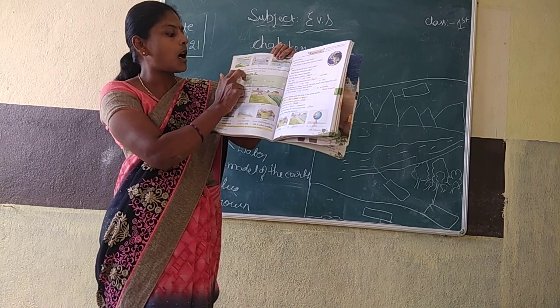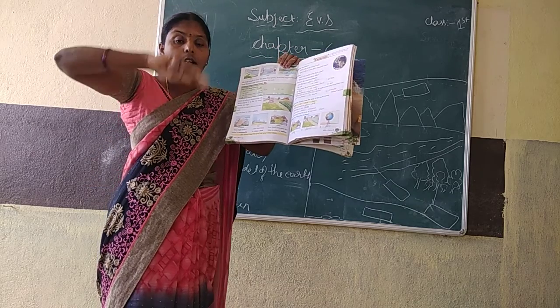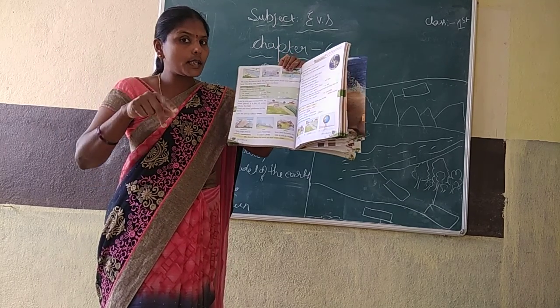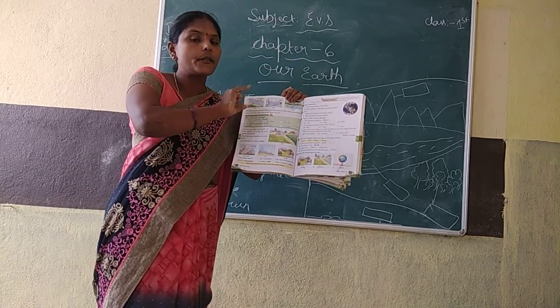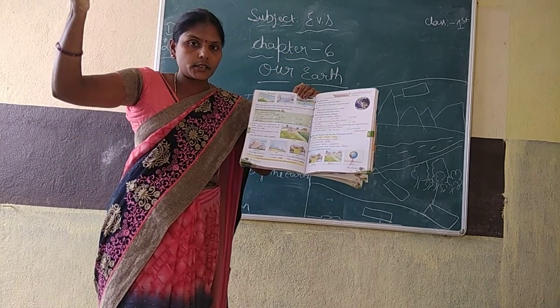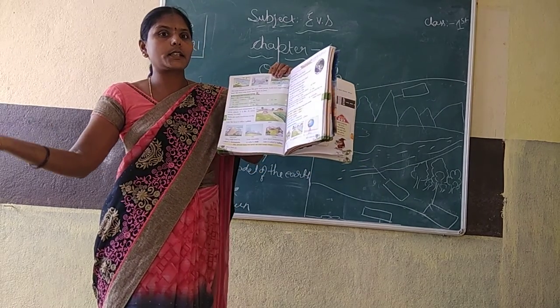We make houses on the land. We construct houses on the land. Only in water we cannot live, no. We cannot construct there. So we construct on the land.